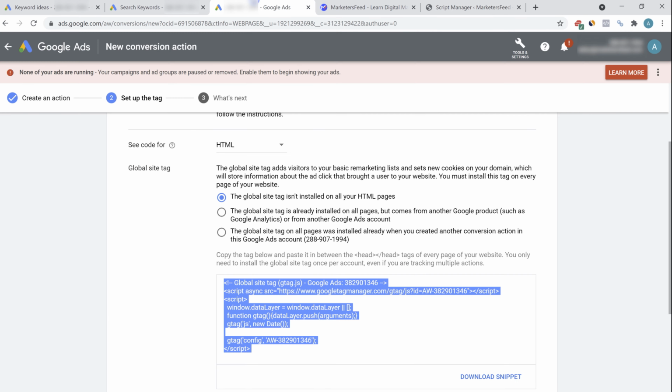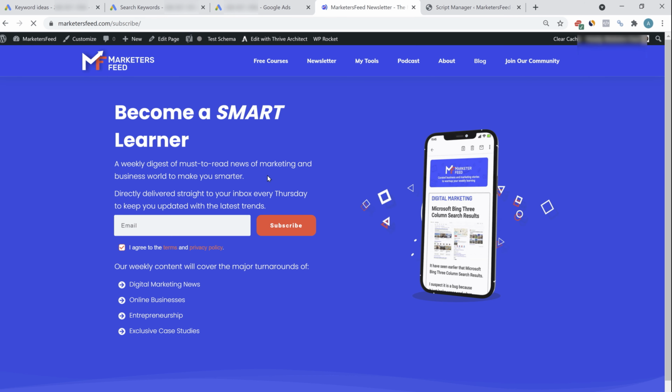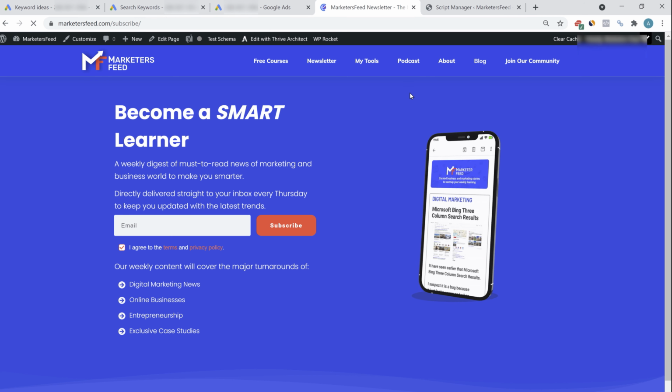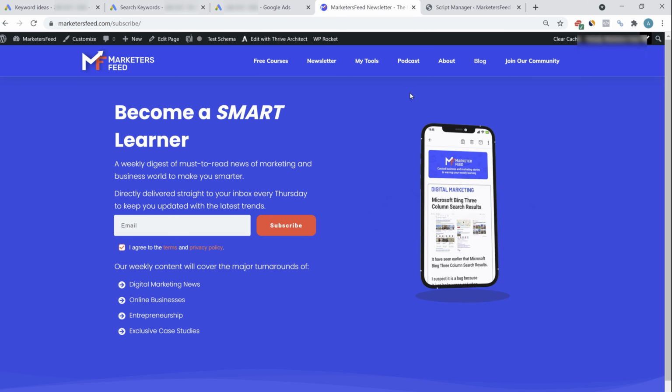Now comes the event snippet. Here is the event snippet. The event snippet could be on page load. So let's say I have a newsletter on my website. This newsletter is free, and I want to track all the people who click on the ad, add their email ID, and go on to the thank you page for the newsletter. So I should be adding this event pixel on the thank you page to track it as a conversion. So I'll go to that page and add that custom script only on that particular page.